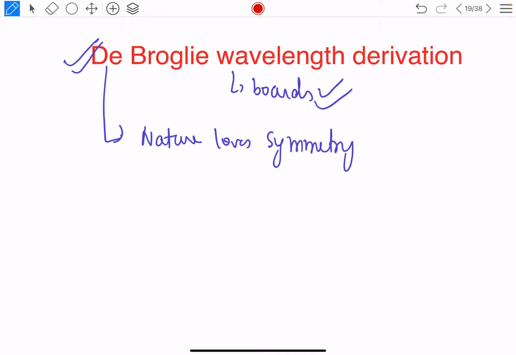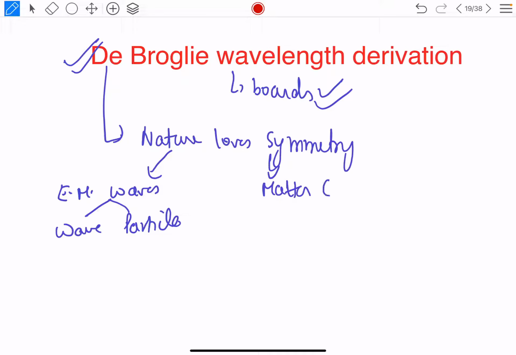Nature loves symmetry means if electromagnetic waves had a dual nature, that means they behaved as a wave as well as a particle, and this was electromagnetic wave in the sense we are talking about light, then matter, any sort of matter, we are talking about electrons, protons, etc., will also behave like a wave and behave like a particle. Now we already knew that electrons and protons are particles, but to prove their wave nature, de Broglie gave a de Broglie wavelength. So let us quickly understand how to derive it from this postulate only.